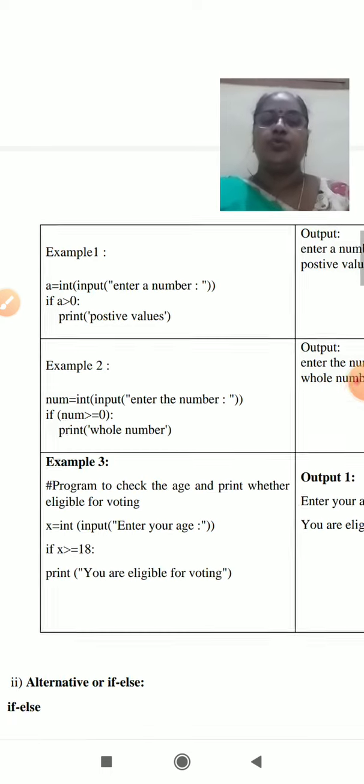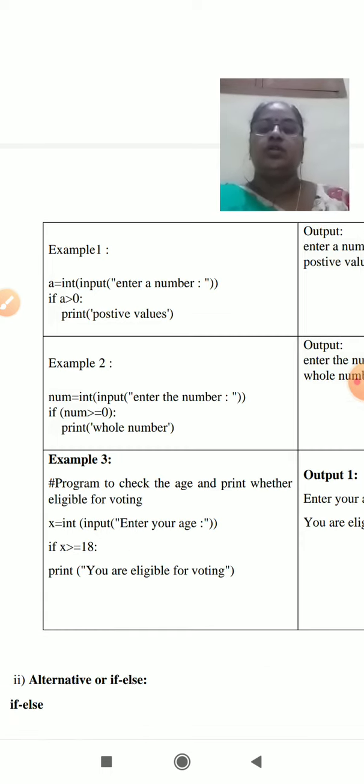In example 2, give a number greater than or equal to 0, that is called a whole number. Otherwise, I am not mentioning anything here. Only if the condition is true, execute the print statement. So this is the first type.